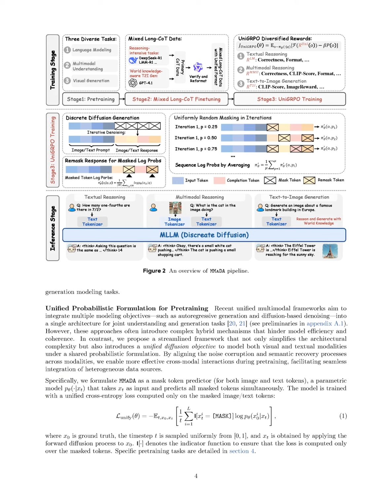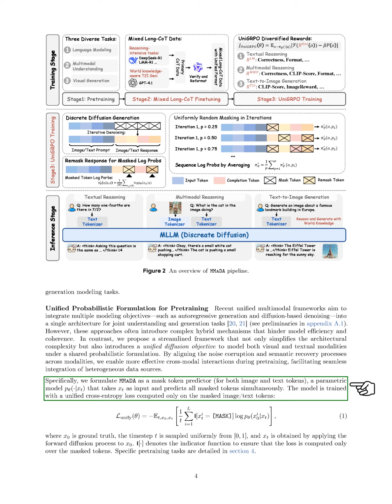Section Summary. In this section, we introduce MMaDA, a unified multimodal diffusion model that integrates text and image processing through a consistent tokenization strategy and a streamlined probabilistic framework. Our approach enhances cross-modal interactions and achieves state-of-the-art performance across various tasks by employing mixed long chain of thought post-training and a unified reinforcement learning algorithm.